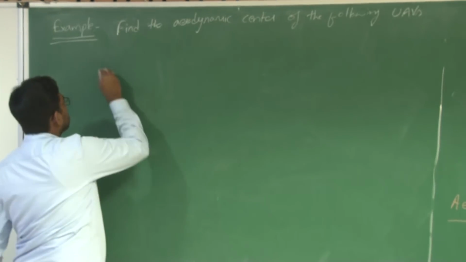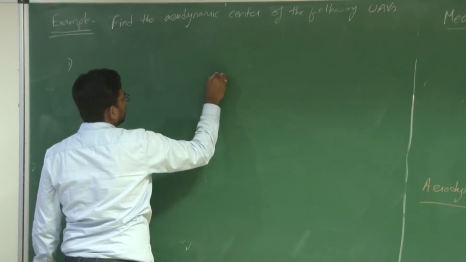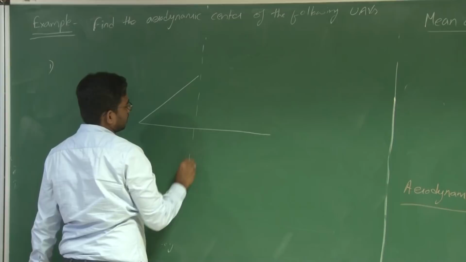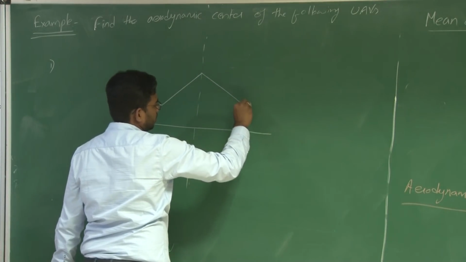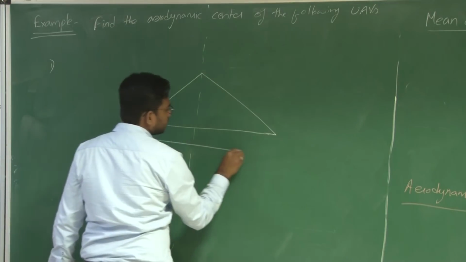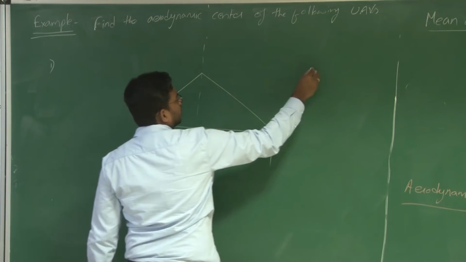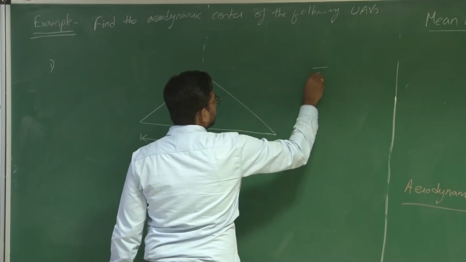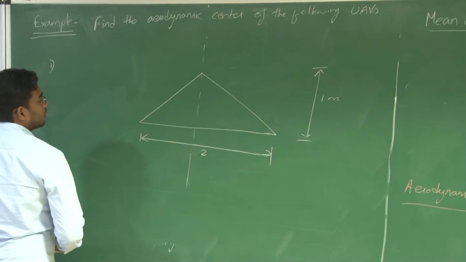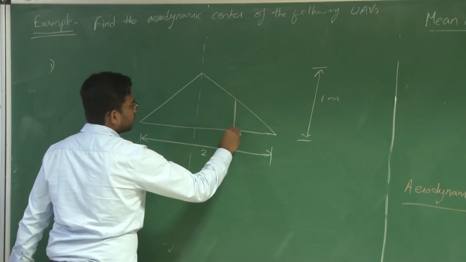So in the first place, let us consider a pure delta wing. Let the span be 2 meters and root chord be 1 meter. So how to find the mean aerodynamic chord? Let us say this is my mean aerodynamic chord.